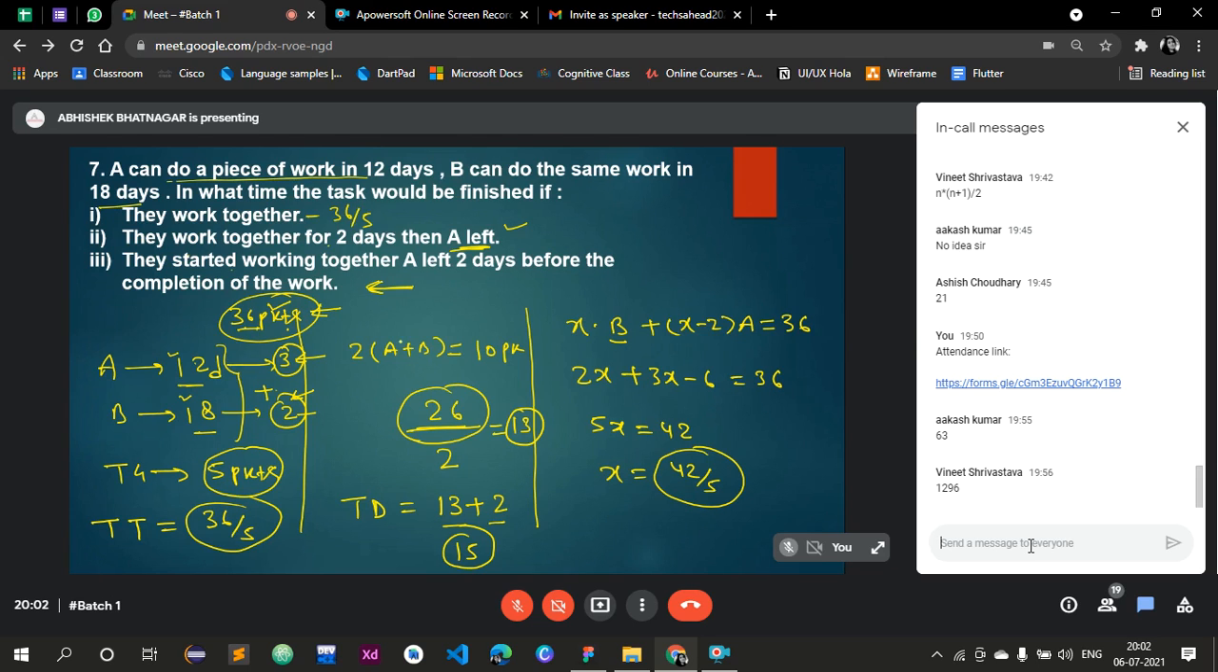Now for question number 3, just check the short trick, how we can solve it without using pen. They started working together. A left 2 days before the completion of the work. A 2 दिन पहले छोड़कर जा रहा है. तो what I do, मैंने 2 बंदों को अपॉइंट किया A and B. A बोलता है मुझे 2 दिन पहले छोड़कर जाना है. टोटल पैकेट्स मुझे बनाना है 36.